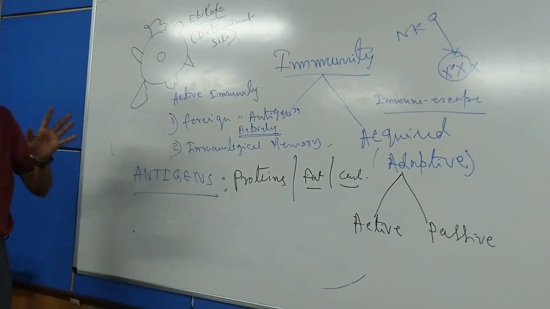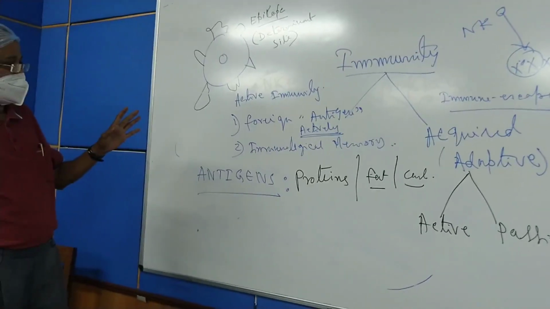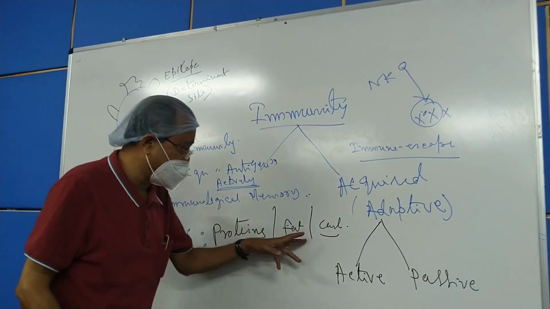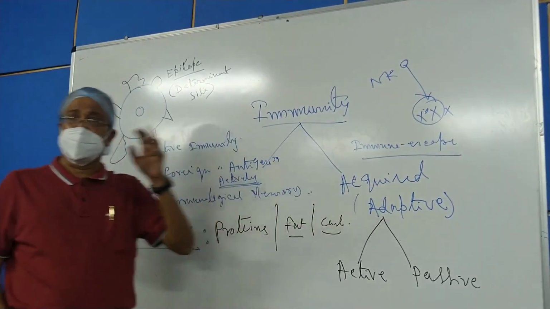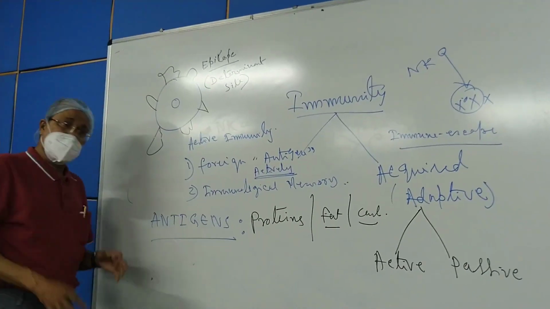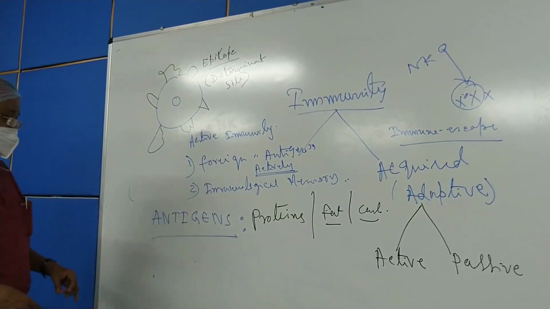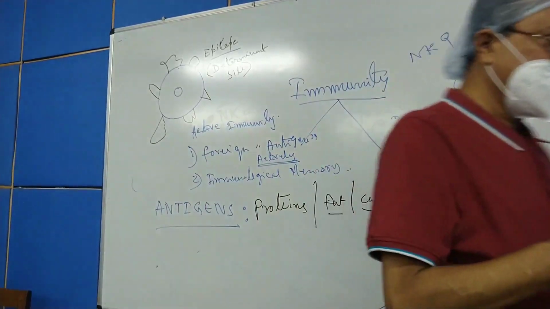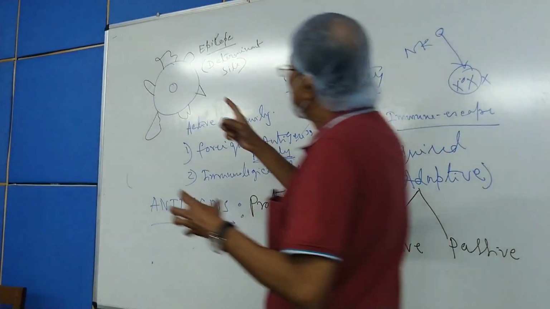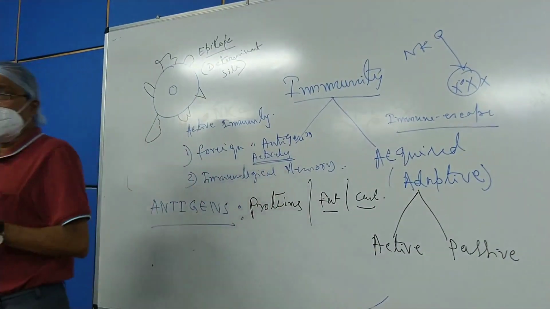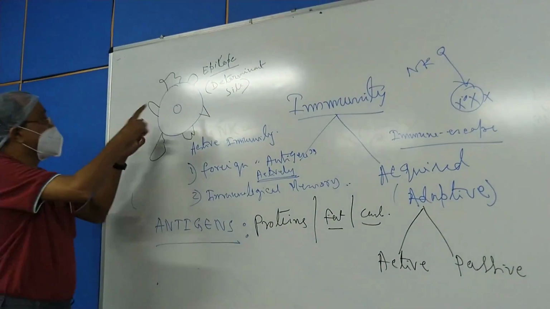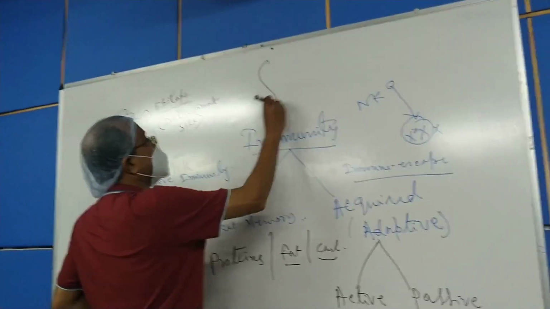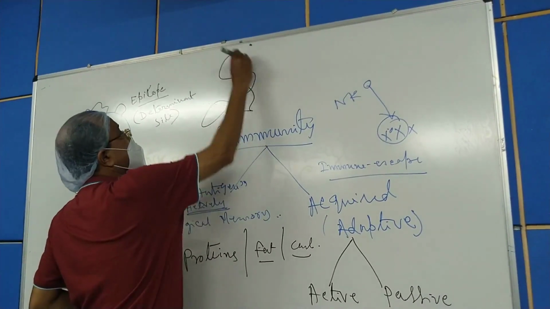Now at times, some non-protein substances like fat or complex carbohydrates may behave as antigens. Very, very important. Normally, each and every antigen molecule must have a complexity in its structure, like this.